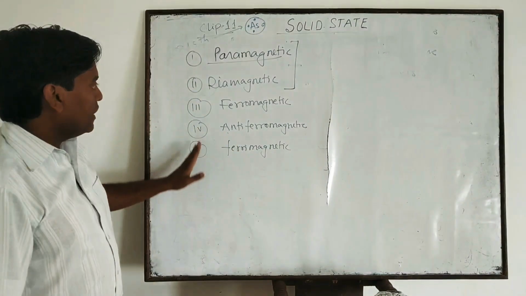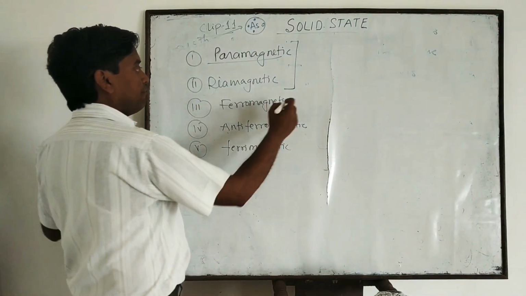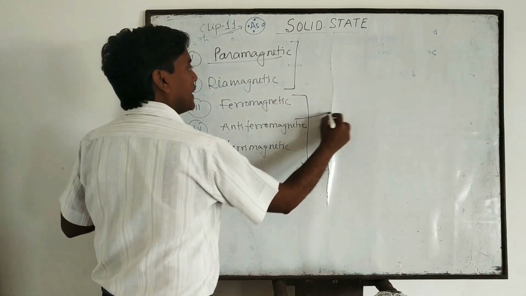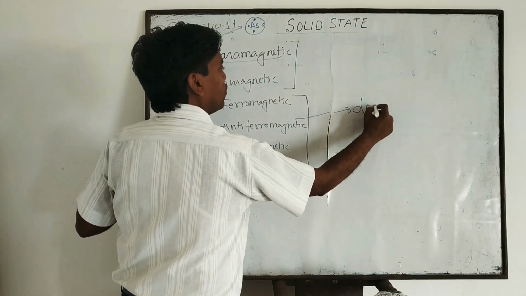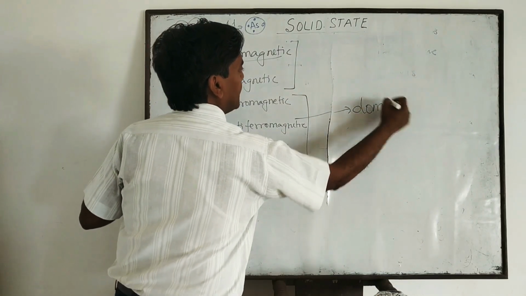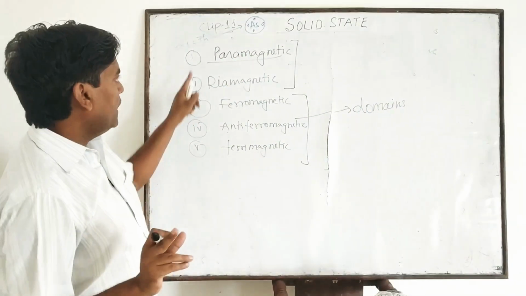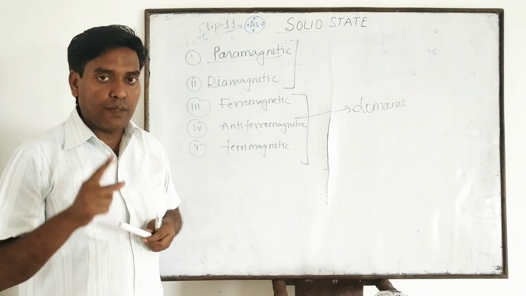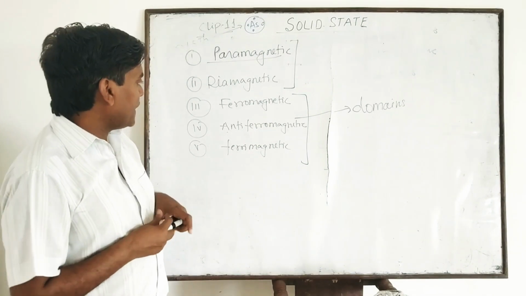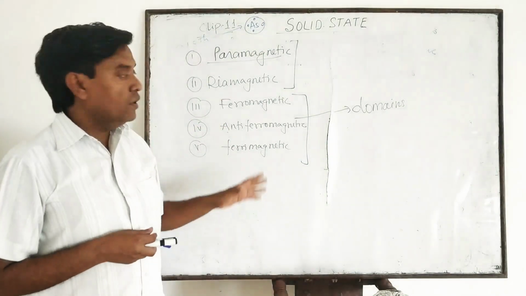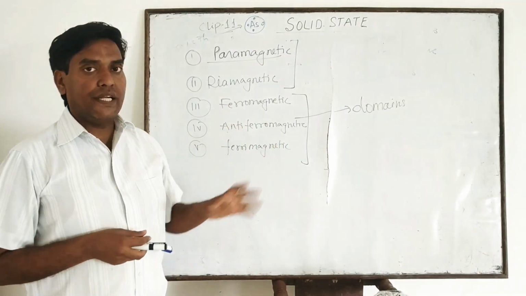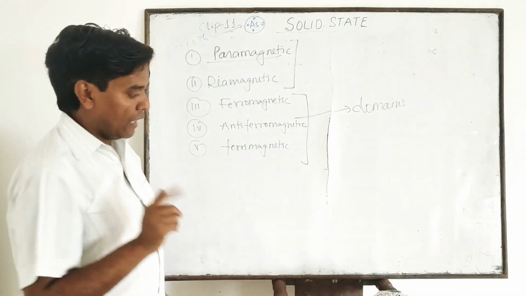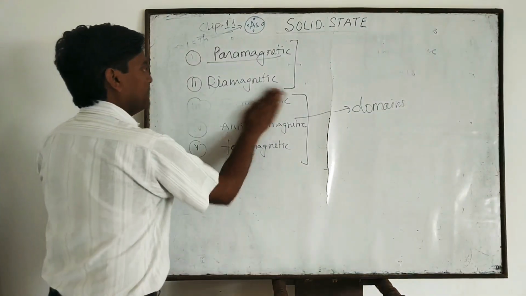But in the remaining three substances, the magnetic property is explained on the basis of domains. Clear? In ferro, ferri and antiferro, magnetic properties are explained on the basis of what? Domains. I will teach you further.